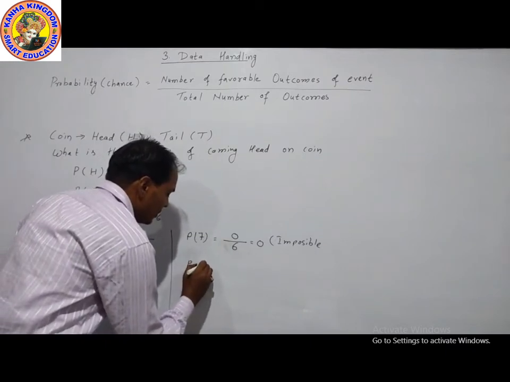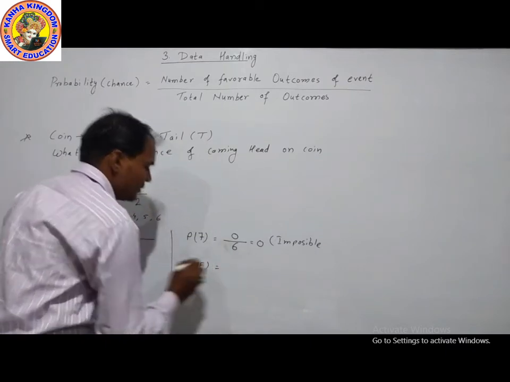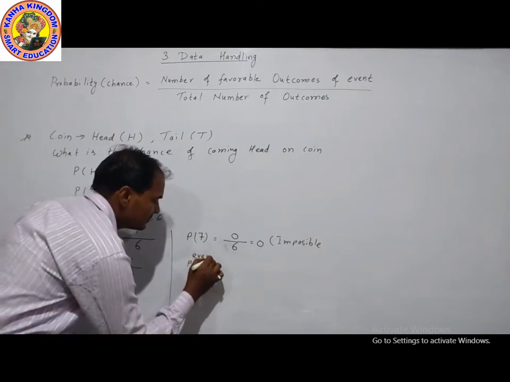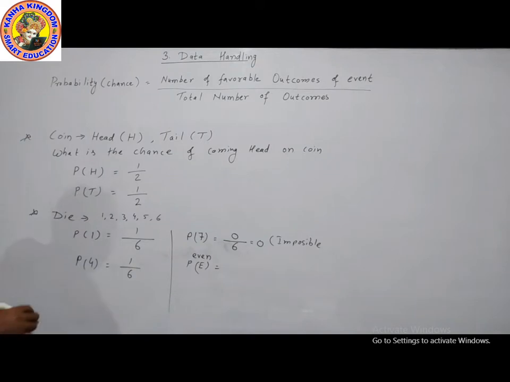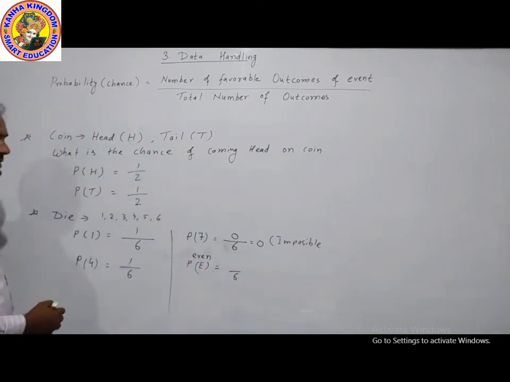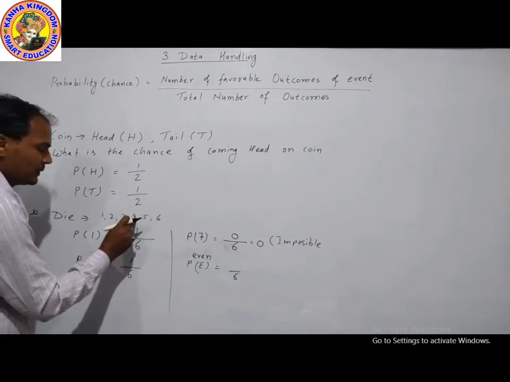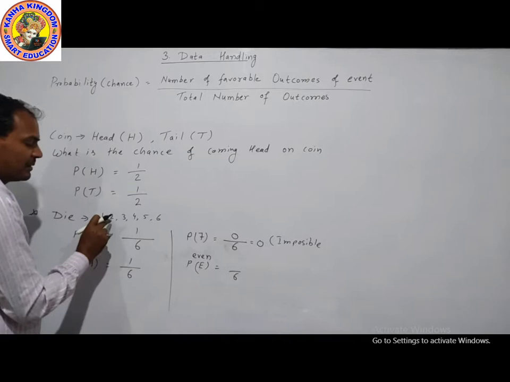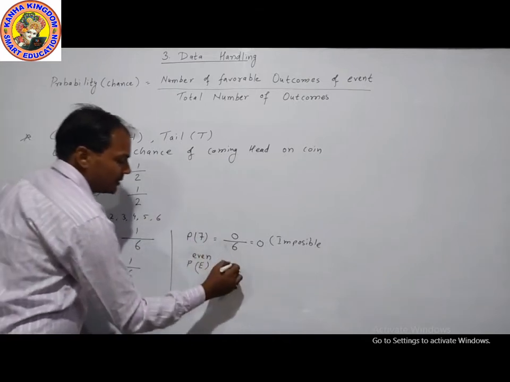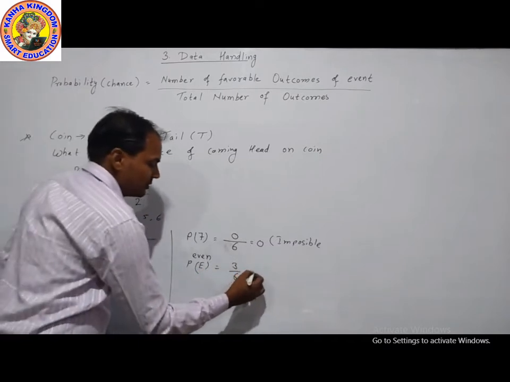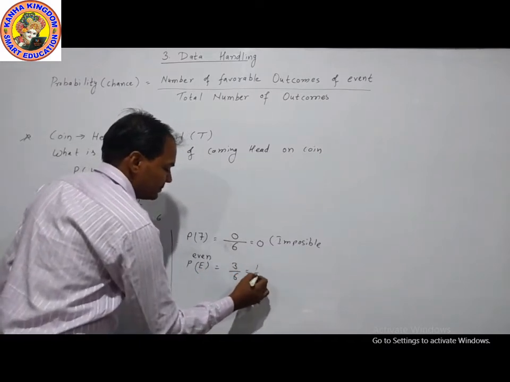Probability for even numbers. Total outcome is 6. Even numbers are 2, 4, 6. There are 3 even numbers. The favorable numbers are 3. So this is 1 by 2.